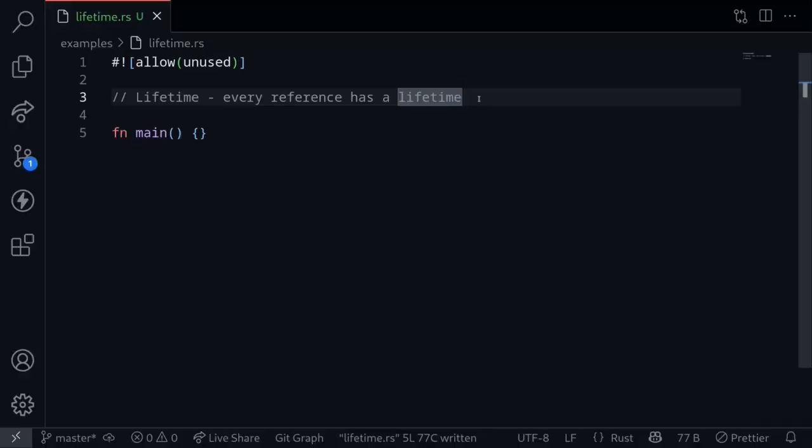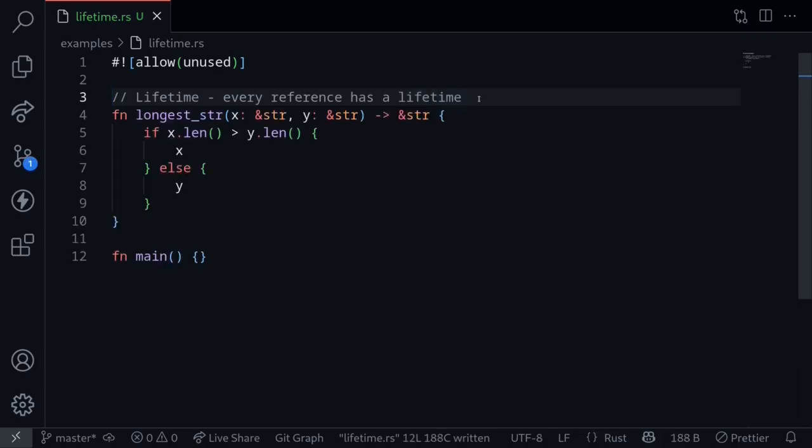Every reference in Rust has a lifetime. Lifetime tells the Rust compiler how long the reference is valid for. It's used to ensure memory safety in that no reference becomes invalid when the program runs. To see what can go wrong without lifetime, let's look at this example. Let's say that we have a function called longestStr, which will take two string slices as input. It will compare the length of these two string slices and then return the reference to the longer string slice.